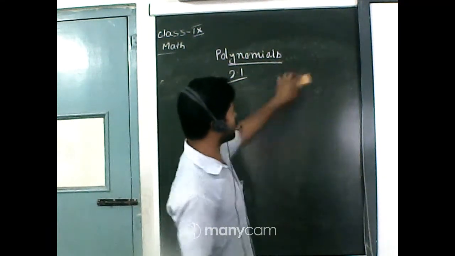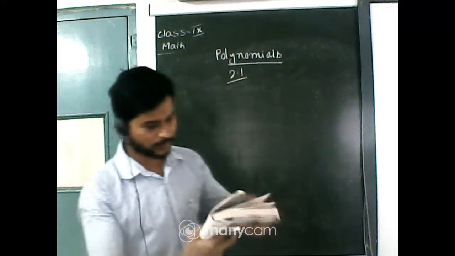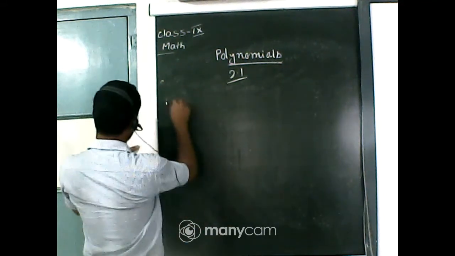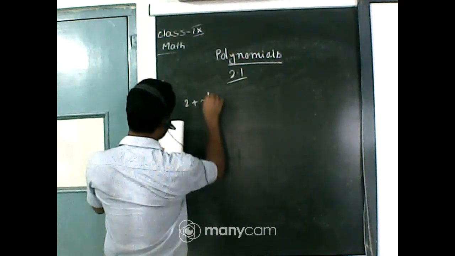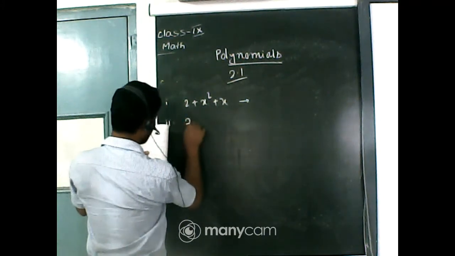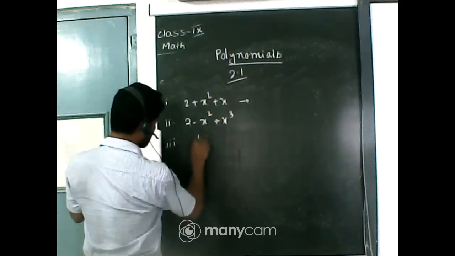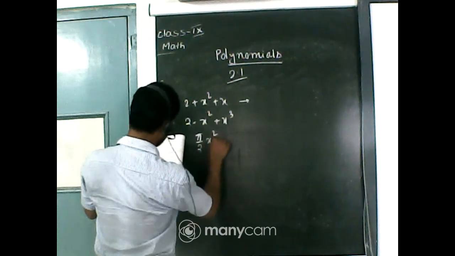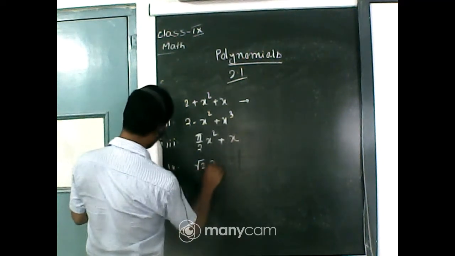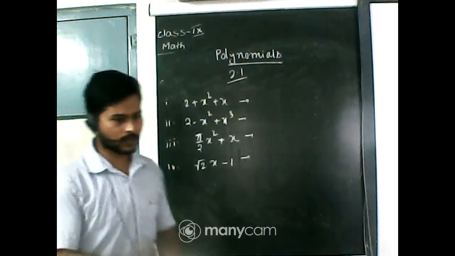Now let's solve a few questions from here. The first question is, write the coefficient of x square in each of the following. First question is 2 plus x square plus x. Second question is 2 minus x square plus x cube. Third question is pi by 2 x square plus x. And fourth question is root 2 x minus 1. We have to write the coefficient of x square in each of the following.